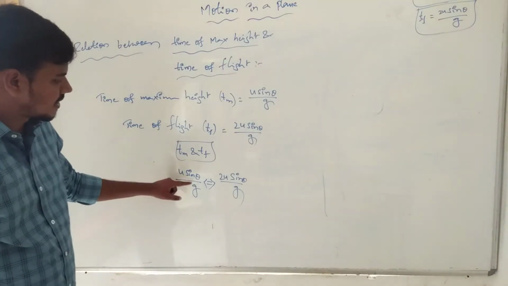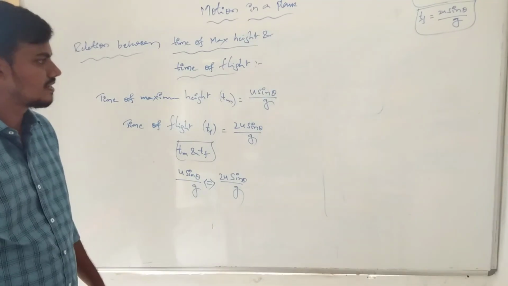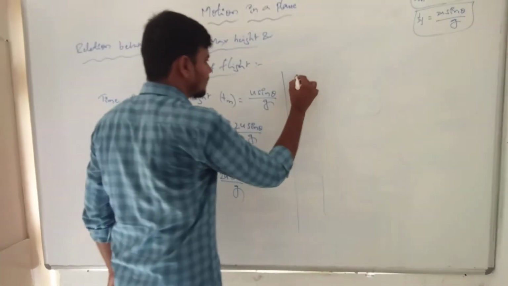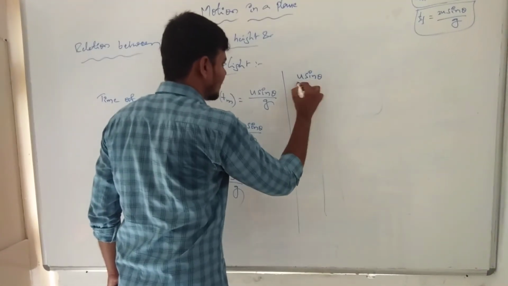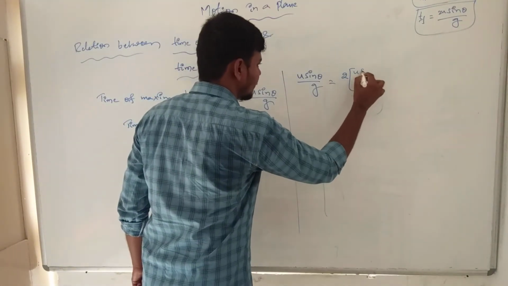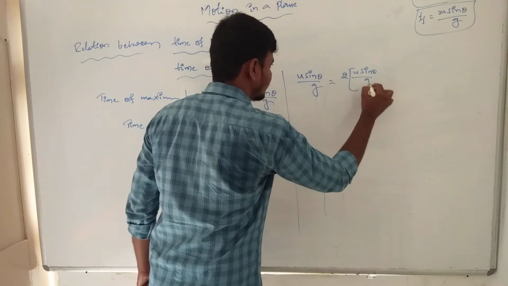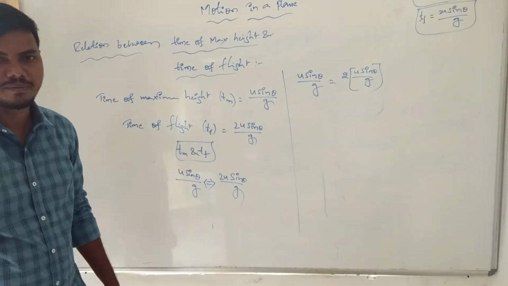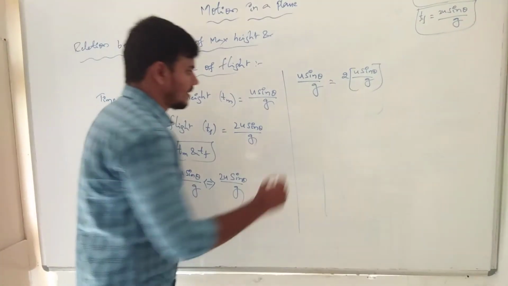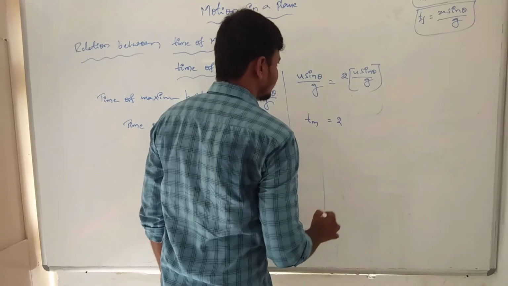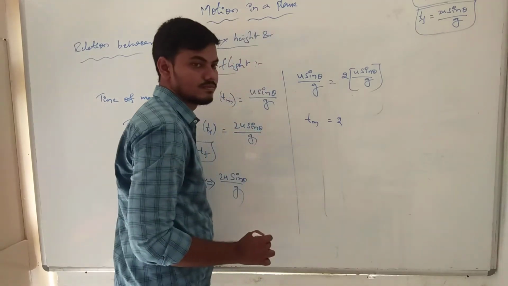Since this one is u sin theta by g and this one is 2u sin theta by g, u sin theta by g is equal to 2 into u sin theta by g. This is the time of maximum height. The time of maximum height tm is equal to 2 into t.